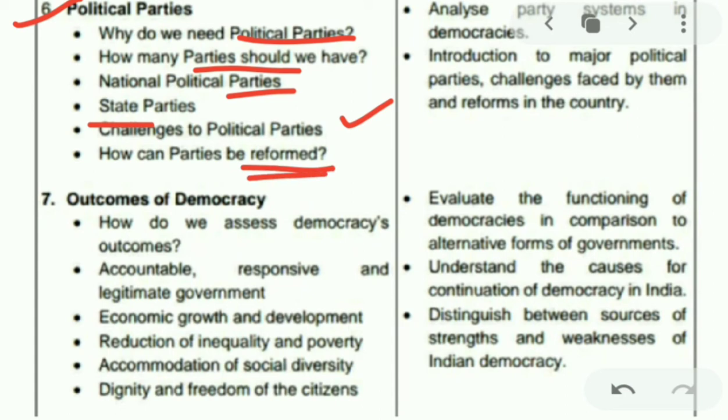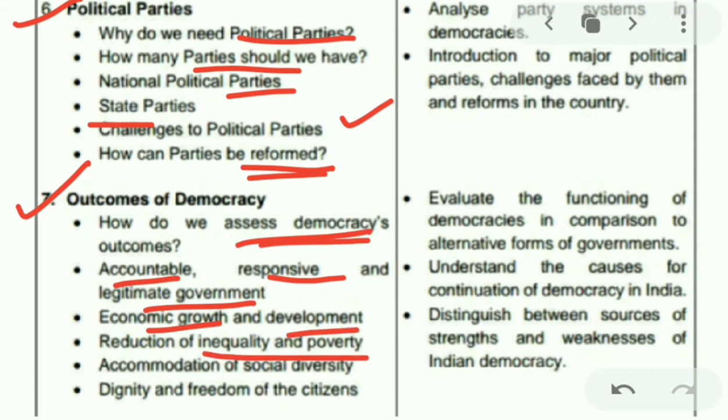Chapter 7 we will be covering is outcomes of democracy. In this we will study how to assess democracy's outcomes, accountable, responsive and legitimate government in our country, as well as economic growth and development, reduction in inequality and poverty, accommodation of social diversity, and dignity and freedom of the citizens.